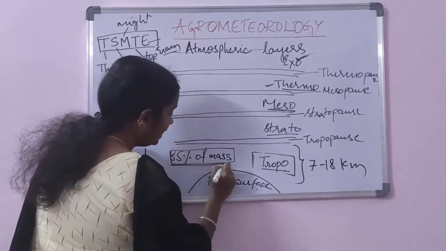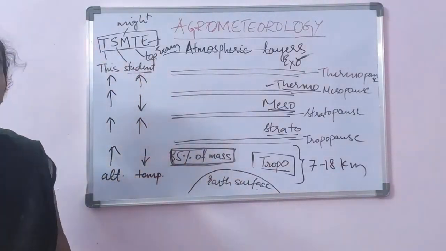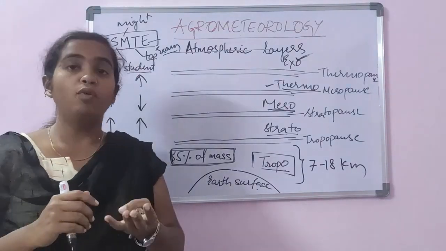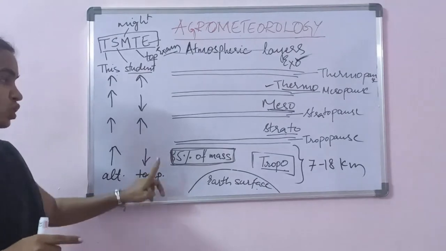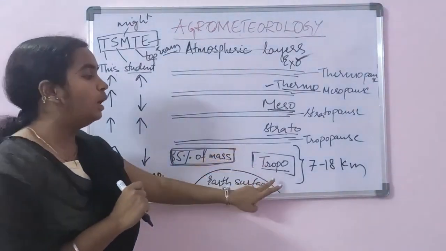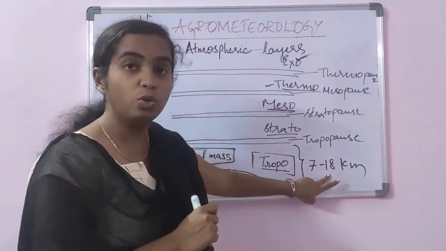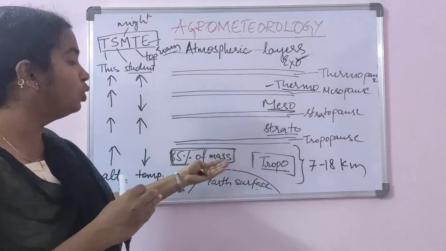For troposphere you can remember four or 5 points. One is the decrease in the temperature, one is 85% of the mass of atmosphere, one is the distance of the troposphere, and one is the different weather elements which are present in troposphere.